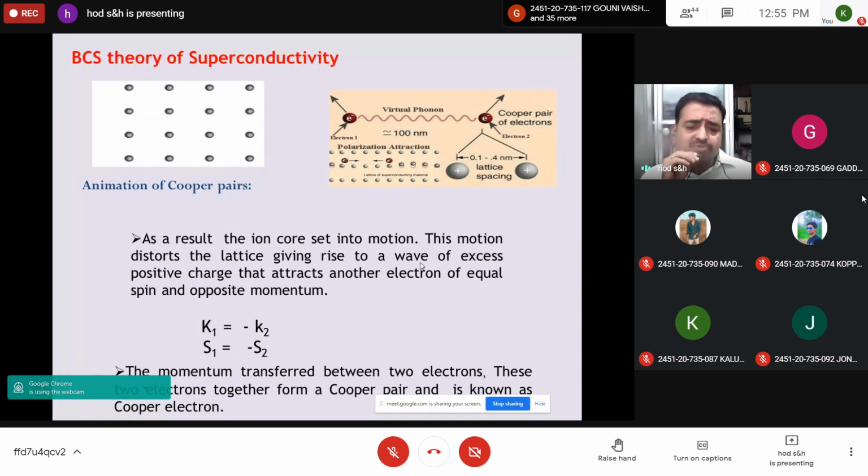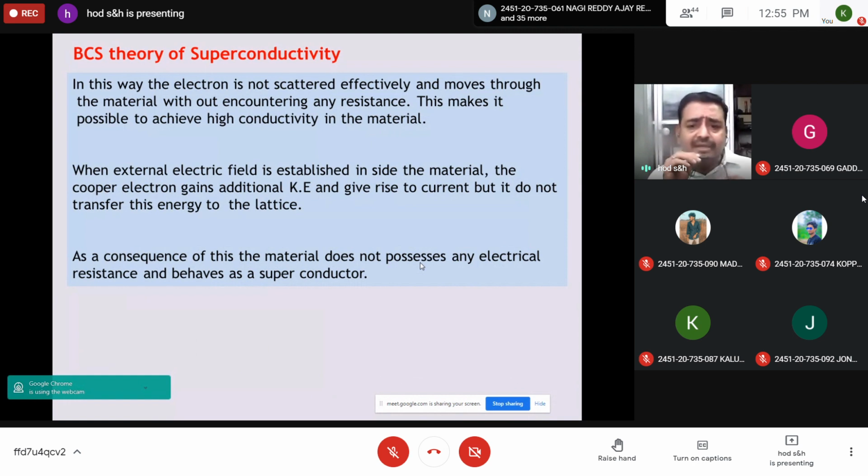The momentum is transferred between the two electrons, and these two electrons together form a Cooper pair, also known as Cooper electrons. So they are not scattered below the transition temperature, without encountering any resistance, because the effective loss is zero. This makes the material achieve high conductivity. That's why it exhibits the superconducting property.